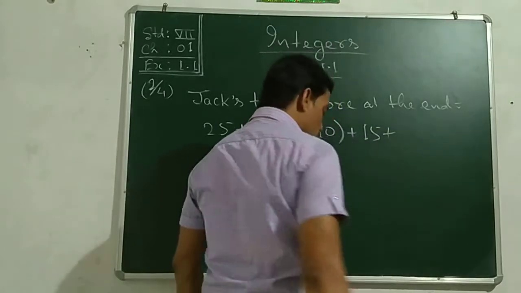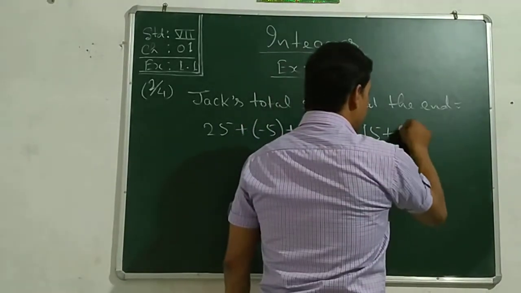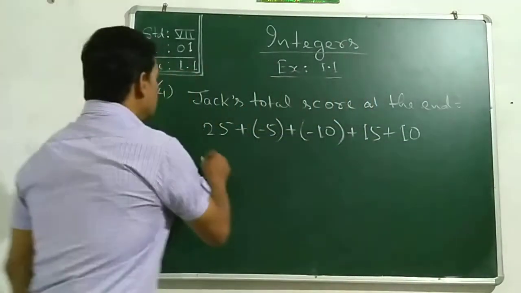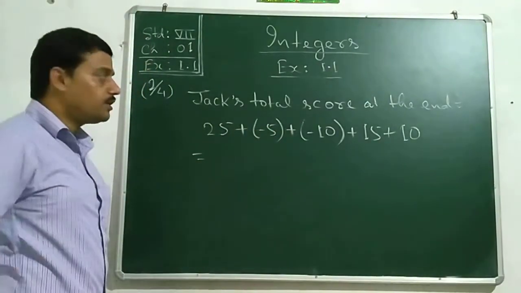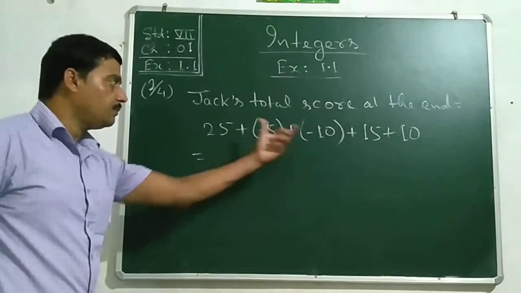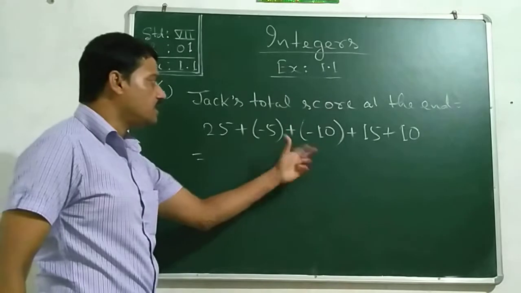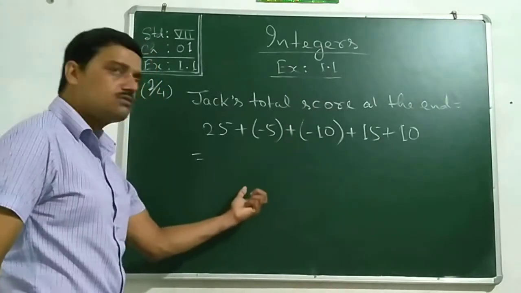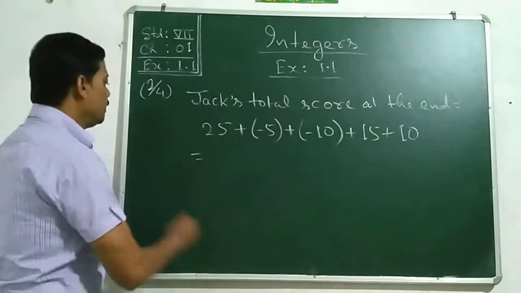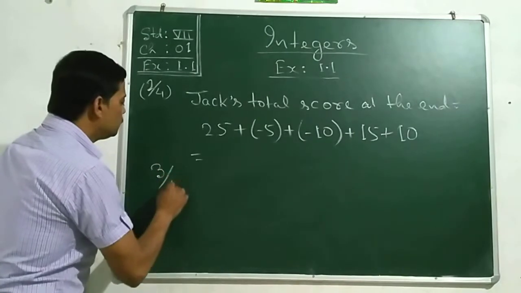In the last round he had scored 10. Very easily take the sum of all the positive integers and subtract the negative integers and solve it. Easily you can do it. Come to the third sum.